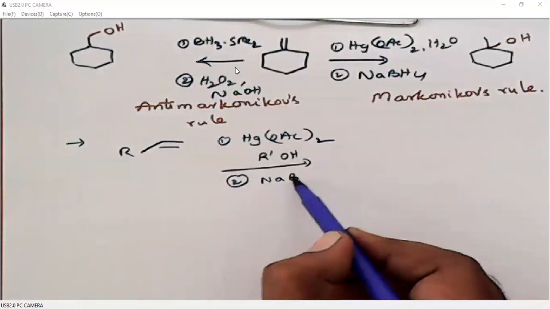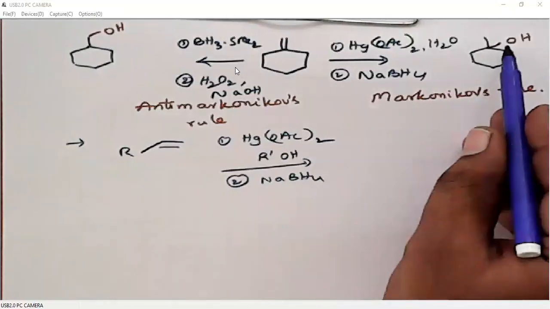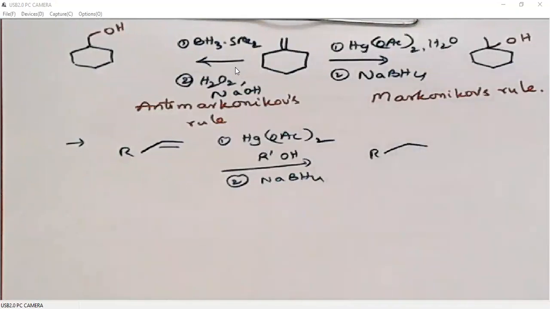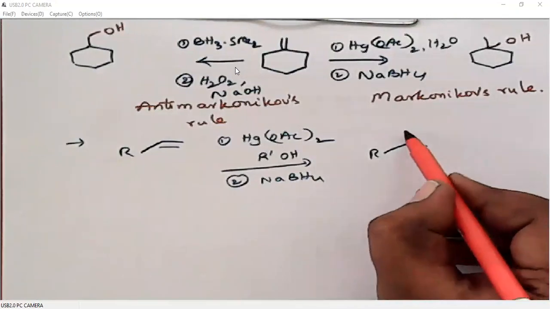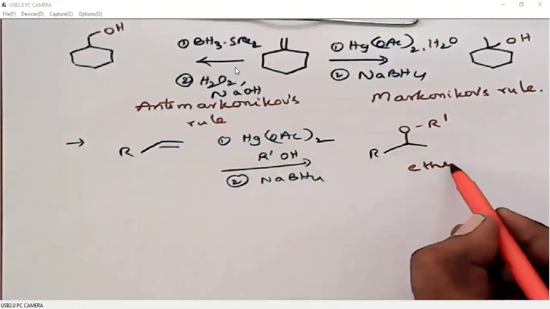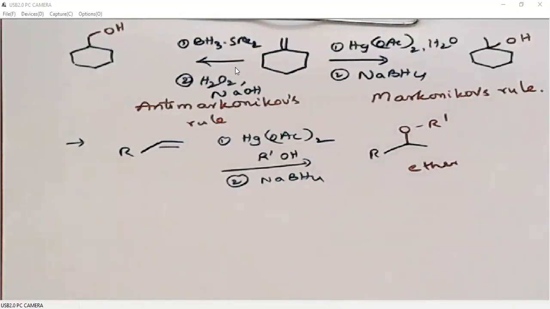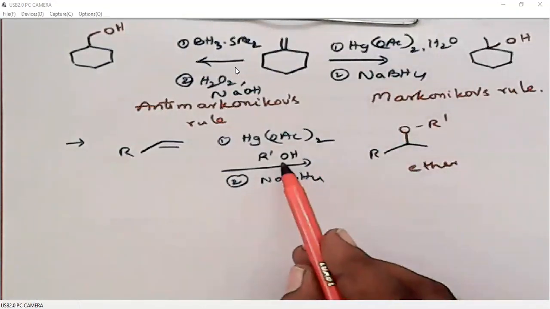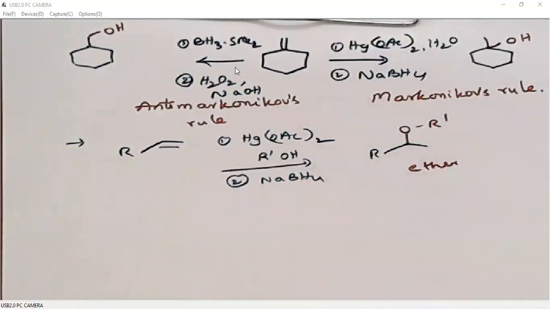So instead of alcohols, what we will get here is some ether. If we use water, we will get alcohol. If we use some alcohol itself, then we will get ether.